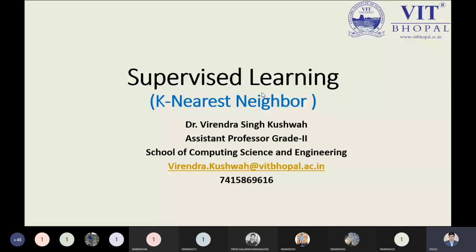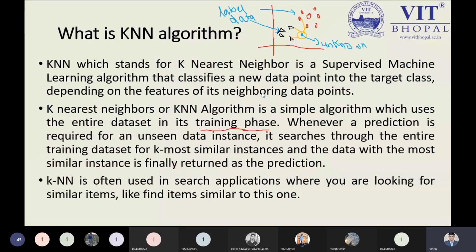What is meant by the KNN? What are the features? What is the algorithm? What is the pseudocode? I will take a numerical example by which you can understand the KNN simply, and this is the objective of our class. We will see each and everything of the KNN properly, and that is the more interesting part. From this point, we are going to start the KNN, the K nearest neighbor.